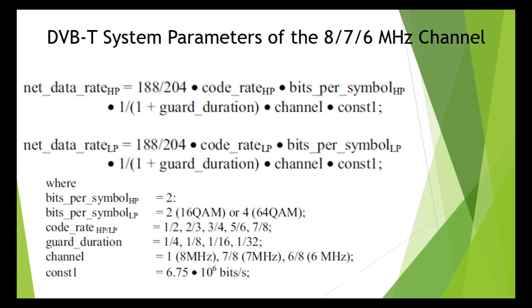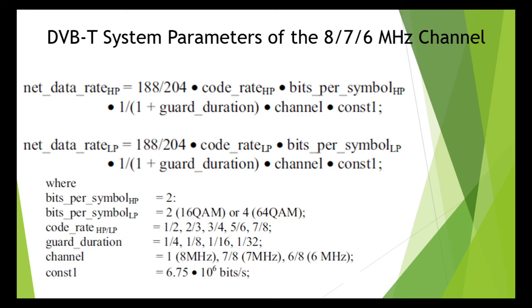The formulas for determining the net data rate of HP and LP are: net data rate for HP is 188 divided by 204 times code rate for HP times bits per symbol for HP times 1 by 1 plus guard duration times channel times constant 1. Net data rate for the low priority path is 188 by 204 times code rate for LP times bits per symbol for LP times 1 by 1 plus guard duration times channel times constant 1. So only the code rate and bits per symbol will vary.